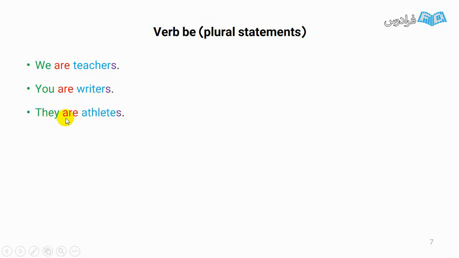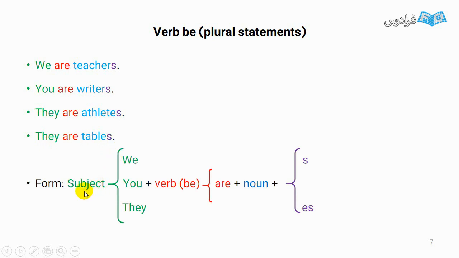And they are athletes. I told you they can refer to a group of things and a group of people. They are tables. Let's check the form. They start with a subject. We, you, they. And then we need be, are, and noun.